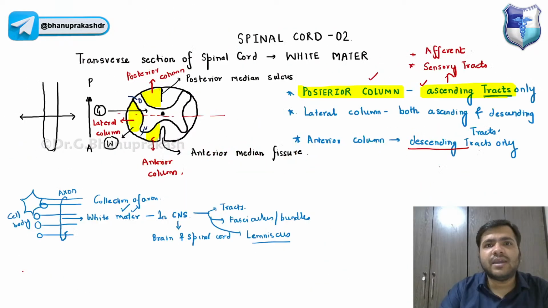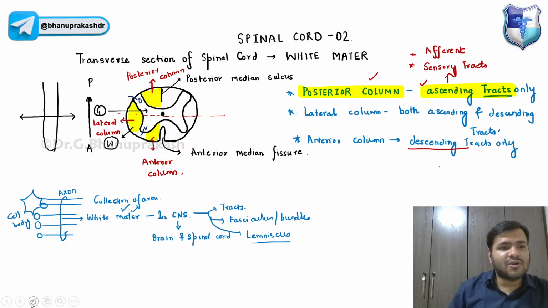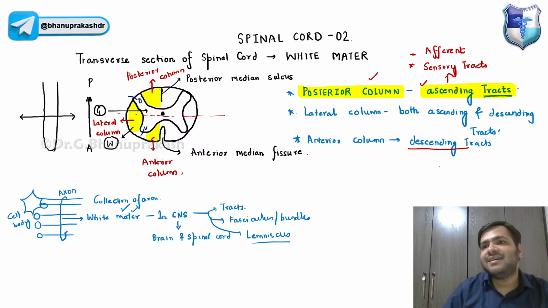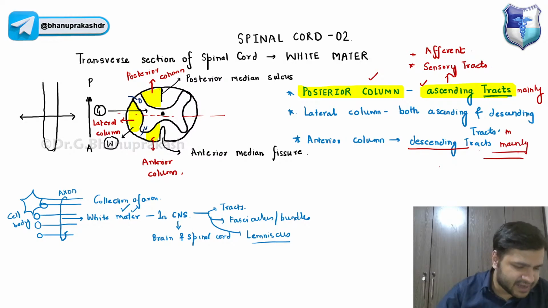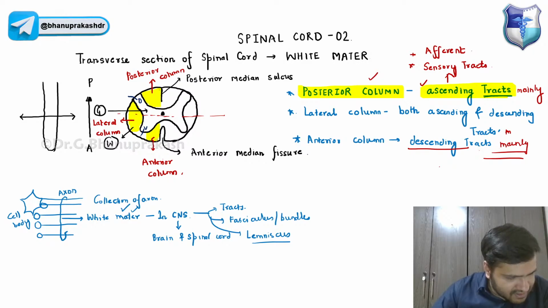It is not exactly this. It's not only what I wanted to write, it is mainly. So please correct it. It is mainly ascending tracts, both ascending and descending tracts, and the anterior column is more associated with the descending tracts mainly, right? So I hope it is clear from my end now. It is the majority of the things, right? Is it clear?